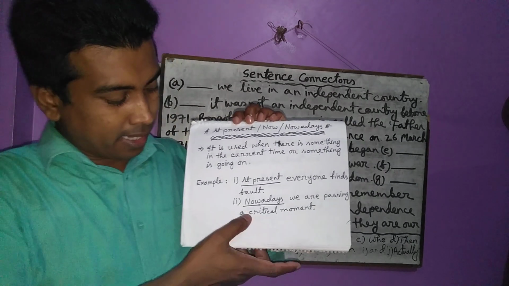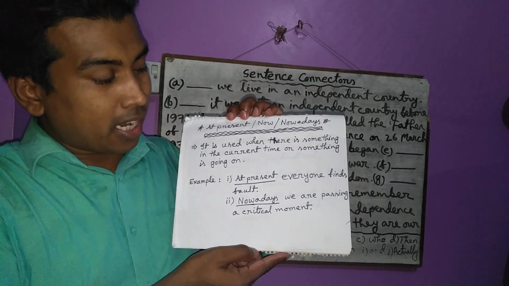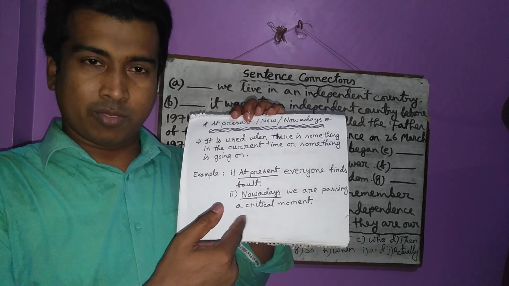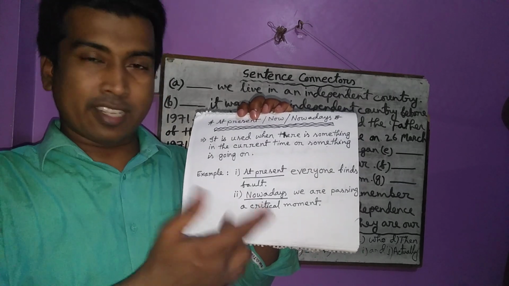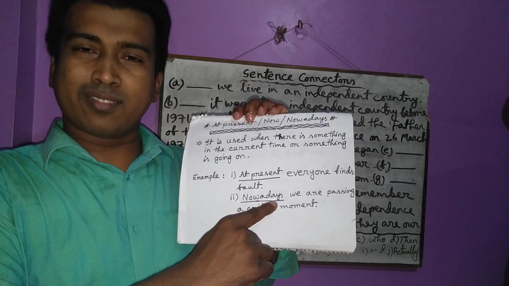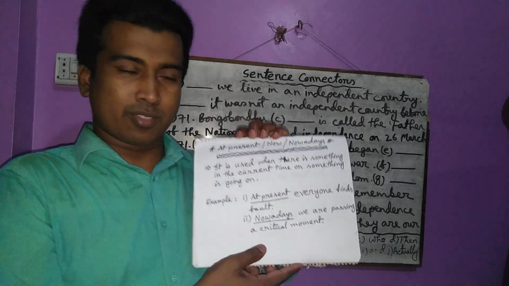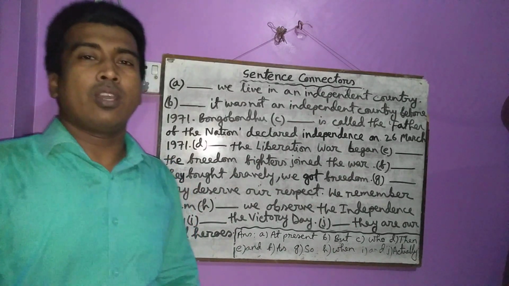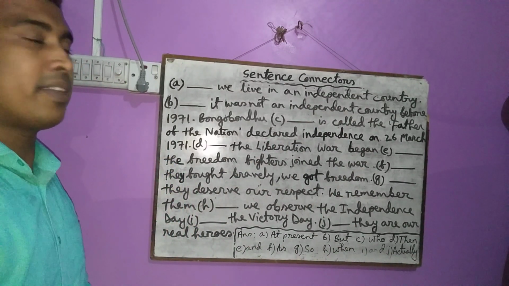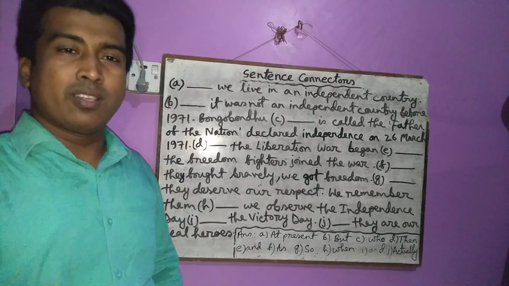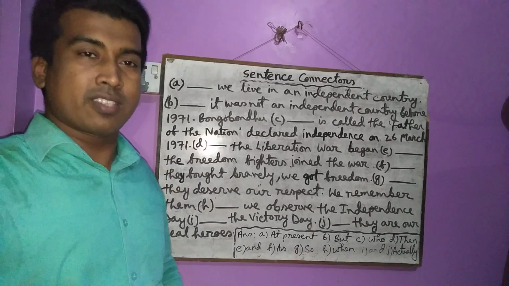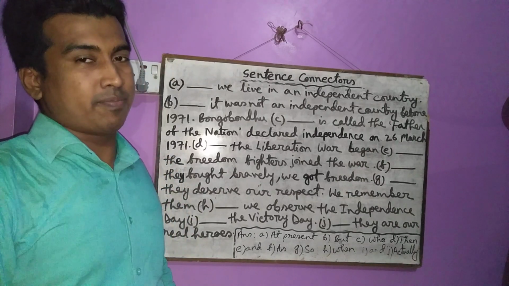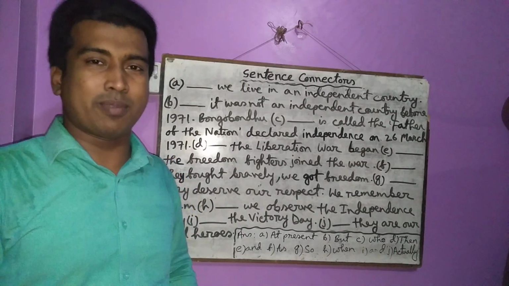Have you understood? Then in the second sentence, nowadays we are passing a critical moment. You know that it is going on. We are passing a very critical moment now. That's why you have to write nowadays or at present. Have you understood? So, we live in an independent country. You know that still we are living in an independent country. It is something in the current time. That means it is going on. That's why you have to write at present in the first gap. Have you understood? I think you have understood.